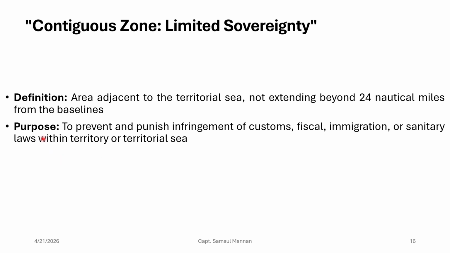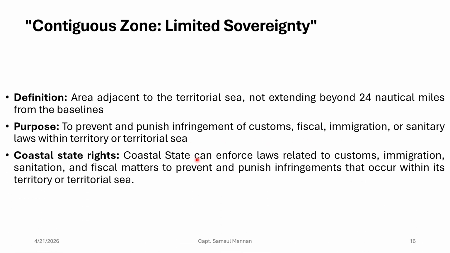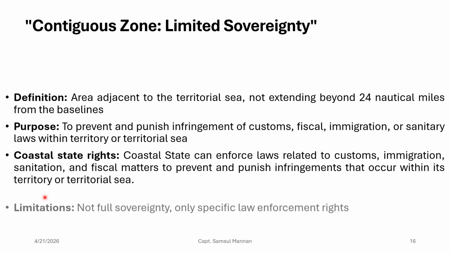Purpose of this contiguous zone: it is used to prevent and punish infringement of customs, fiscal, immigration or sanitary laws within the territory or territorial sea, right. The coastal state can enforce laws related to customs, immigration, sanitation and fiscal matters to prevent and punish infringements that occur within its territory or territorial sea.